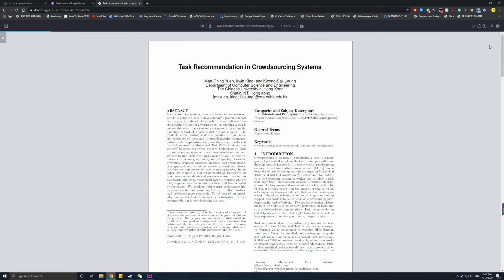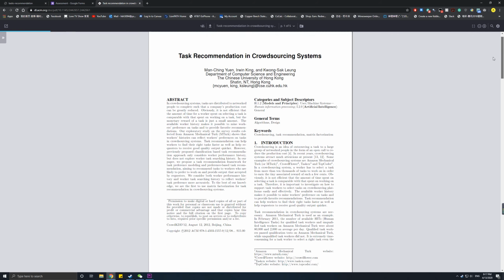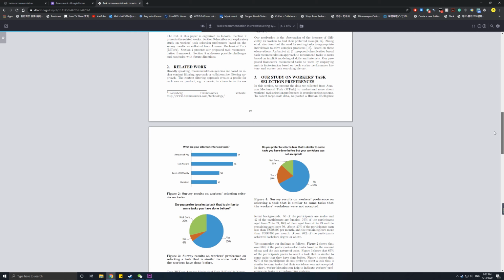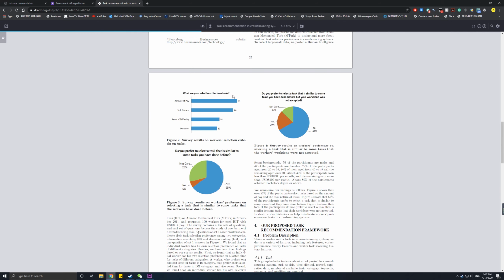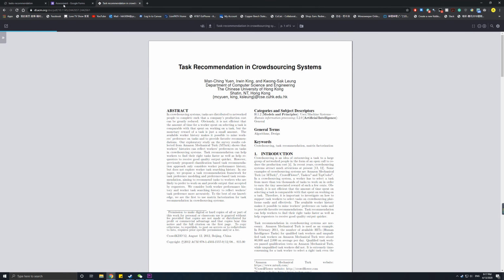And I adapted some of the questions from this task recommendation paper, and it's basically these three questions I adapted from here. And here's so far the progress.